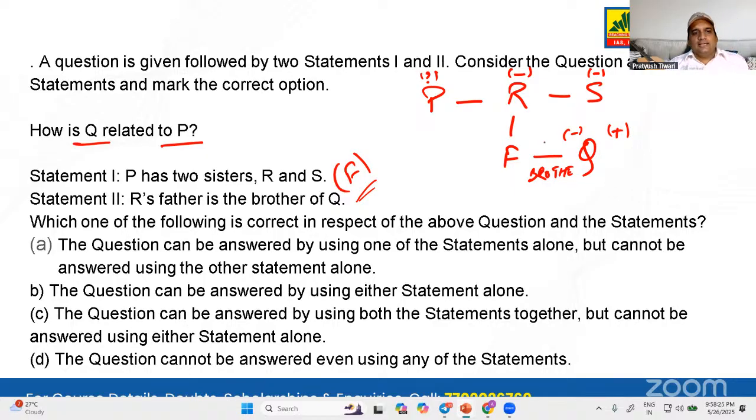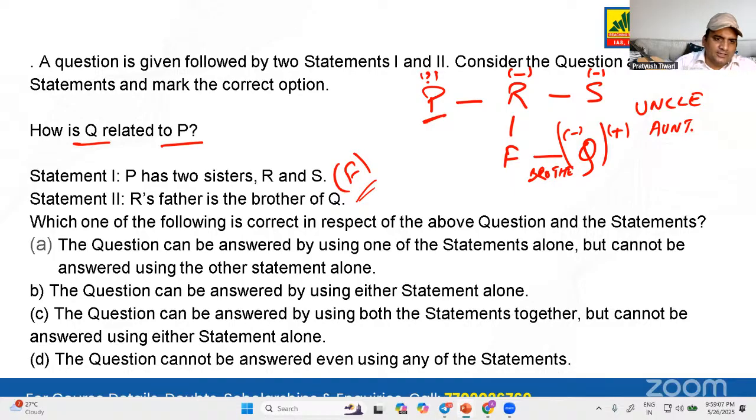Now let's see what they are asking. How is Q related to P? Can we tell how Q is related to P? We can say one thing, that Q can be an uncle and can also be an aunt, that is Bua. And for P also we can say one thing: P again can be the nephew or the niece, either of the two. But then can we say it conclusively? No, because conclusively it has not been given.